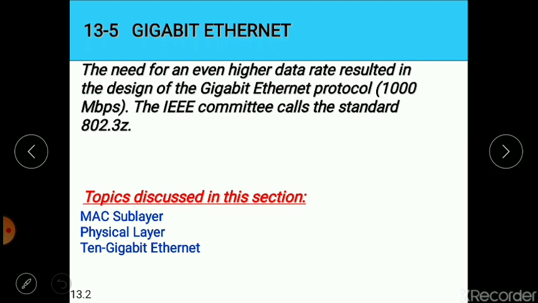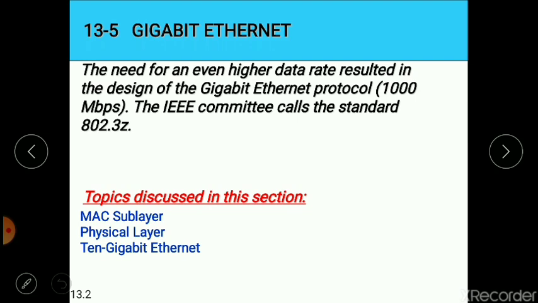So, in the MAC sublayer, there is the full duplex mode. As we all know, full duplex mode is simultaneous two-way communication, and half duplex is one-way communication at a time, in broad terms.